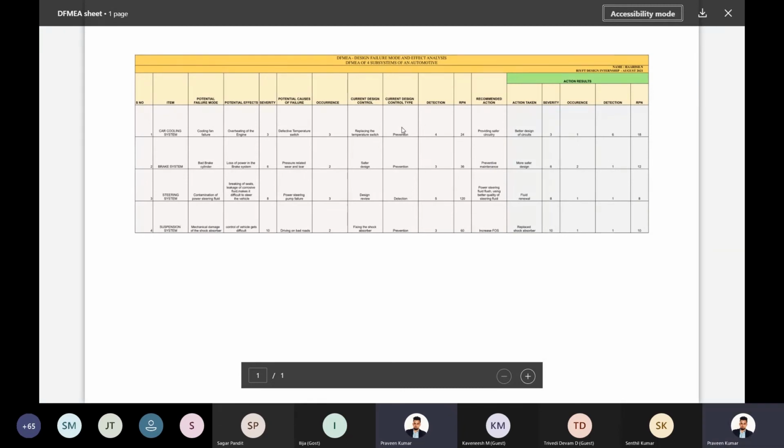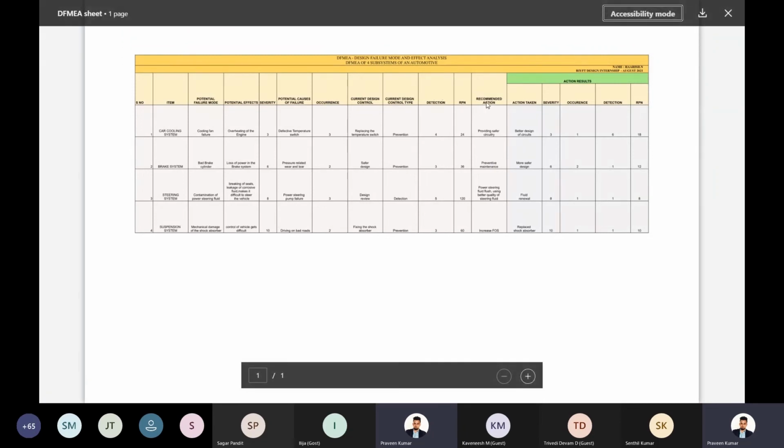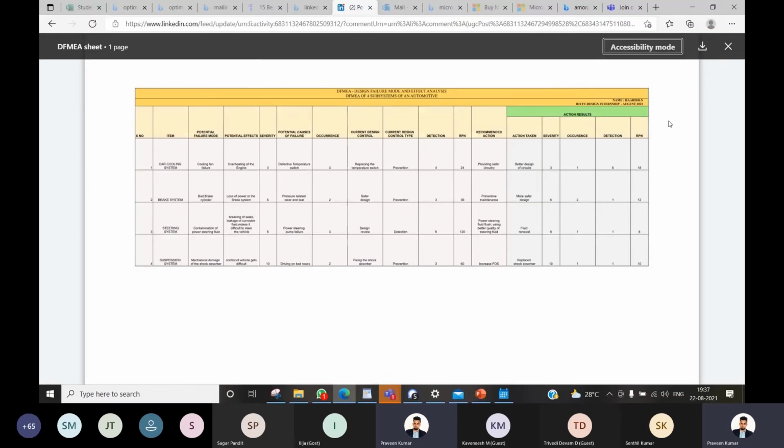Okay, or is it like you only find the issues through detection? Detection, RPM, you have a recommended action. What's your action plan, action taken, or what are the reaction results? What's the action taken, and the severity of the issue? So this will be a basic DFME sheet.